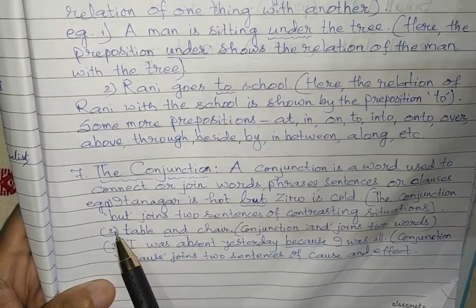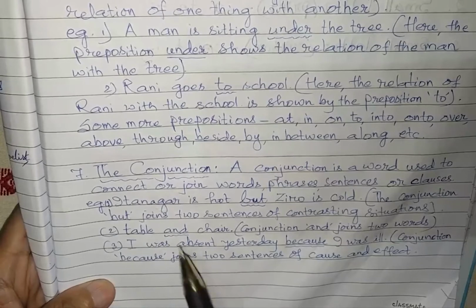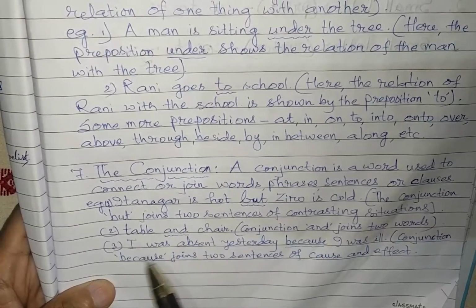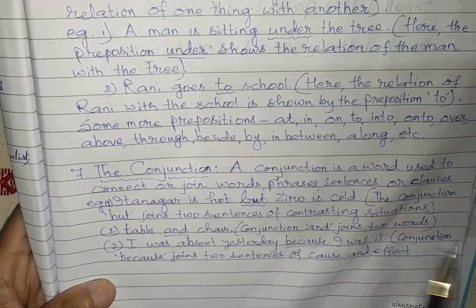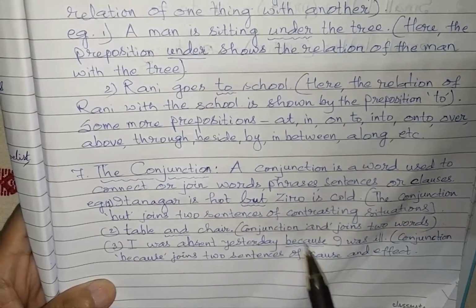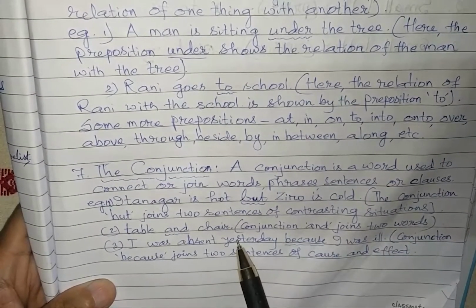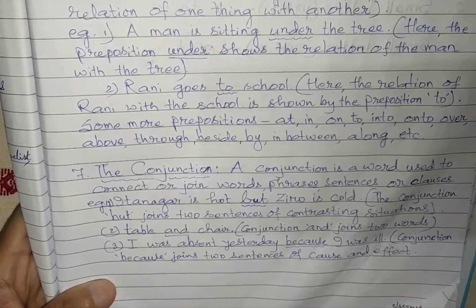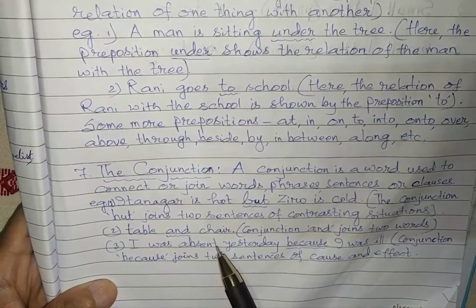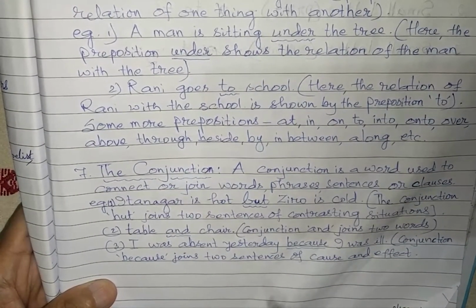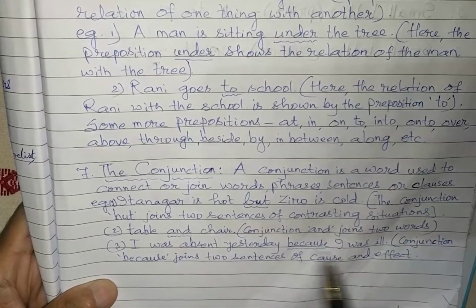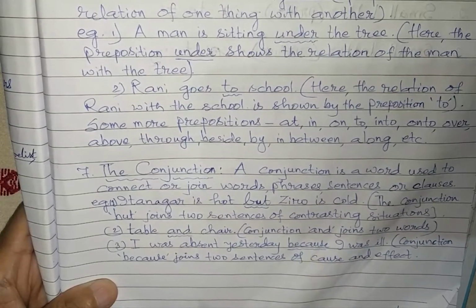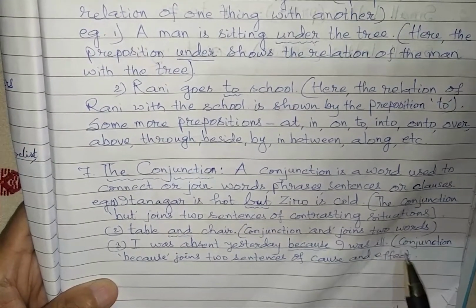Again you see number 2, table and chair. Here two words are joined by one word, that is and. So here and is playing the role of conjunction. Number 3, I was absent yesterday because I was ill. I was absent yesterday is one sentence, I was ill is another sentence. So because is playing the role of conjunction here, joining two sentences. It is joining the sentences of cause and effect.